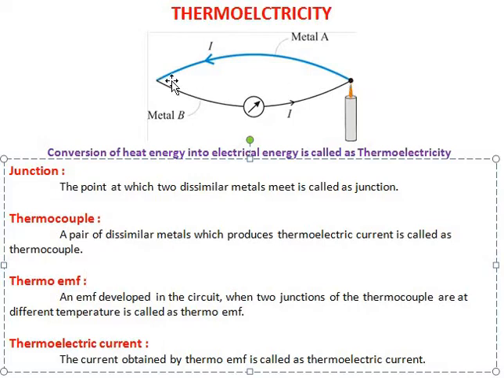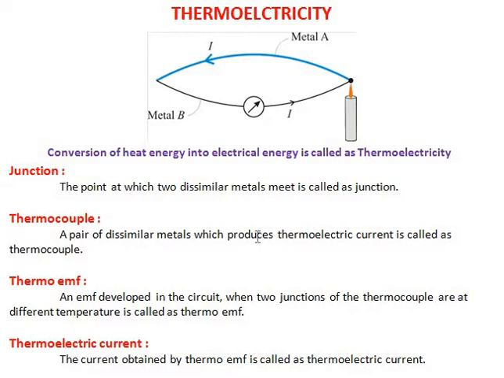When these two junctions are maintained at two different temperatures, for example, this is at room temperature and this junction is heated using a candle, about 70-80 degrees Celsius, then these two junctions are at different temperatures. So due to which the thermo EMF is developed in this circuit or thermocouple, so that it is known as thermo EMF.